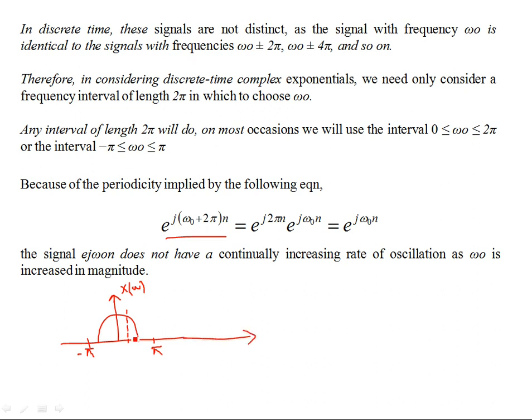Now, what happens is that whatever is true at this frequency, let's call this frequency omega naught. Then omega naught plus minus 2 pi. So let's shift this whole thing by 2 pi. So at 2 pi, I'm going to have the same frequency, so 2 pi plus omega naught.